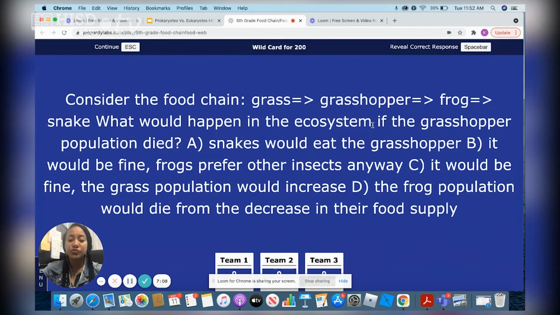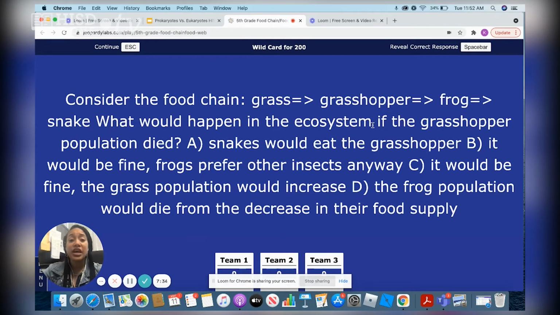Wild card for 200. Consider the food chain: grass, grasshopper, frog, snake. What would happen in an ecosystem if the grasshopper population died? Well, in order to answer this question correctly, you first have to identify who in the food chain eats the grasshopper and whom in the food chain the grasshopper eats. So let's start with the first one. What does the grasshopper eat in this food chain?